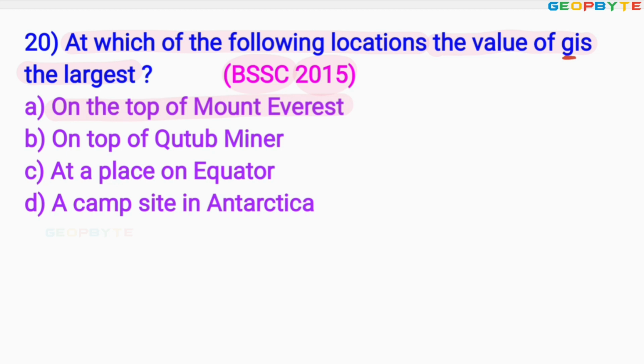Option B, on top of Qutub Minar. Option C, at a place on the equator. Option D, a campsite in Antarctica. Definitely at the campsite in Antarctica you will find the maximum value of G. Therefore, option D is absolutely correct.